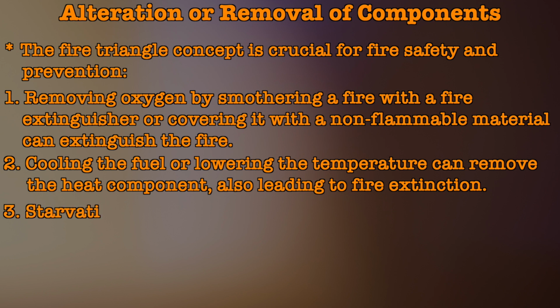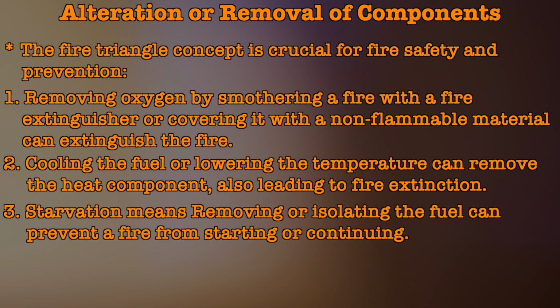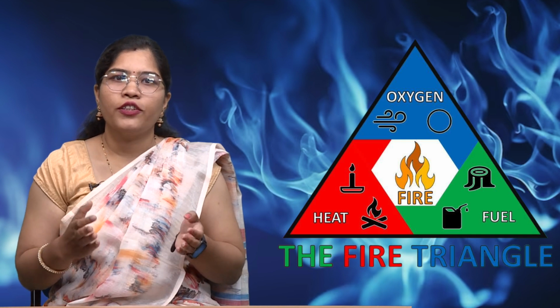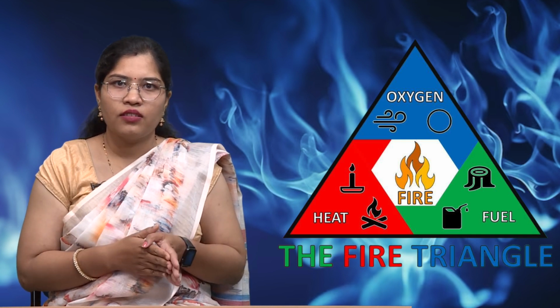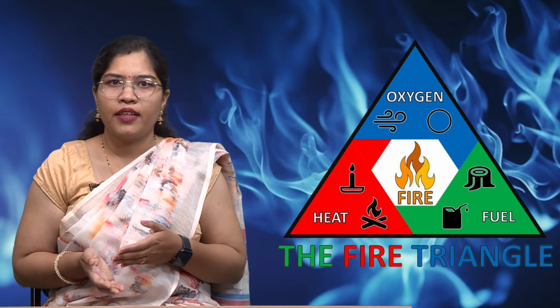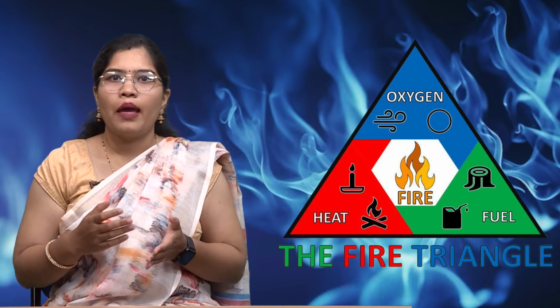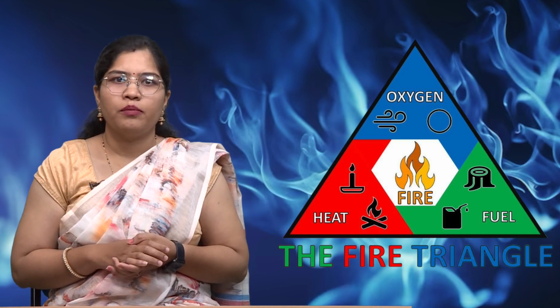Third one is starvation. Starvation means removing or isolating the fuel can prevent a fire from starting or continuing. Understanding the fire triangle helps us design effective fire prevention strategies, develop safer handling practices for flammable materials, and respond appropriately in case of a fire emergency.